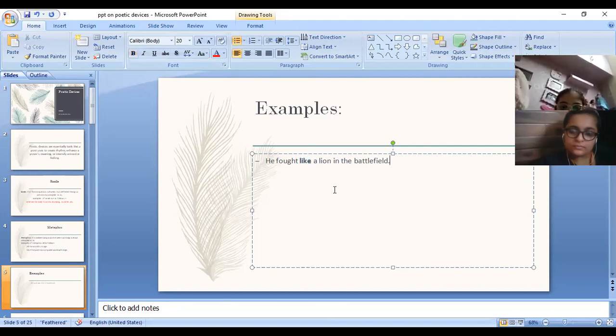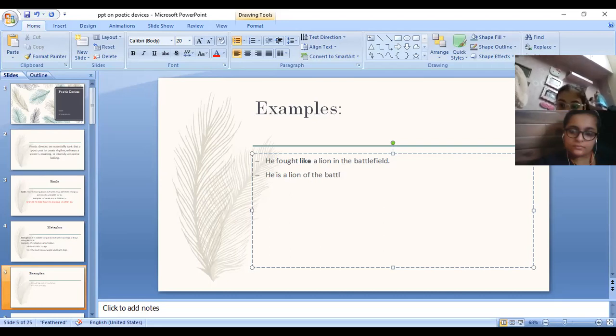So which poetic device is it? Tell me, Rick. When comparison is made between two different things using like or as, we call it simile.